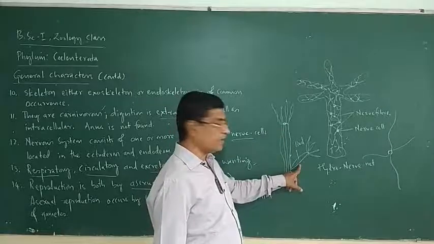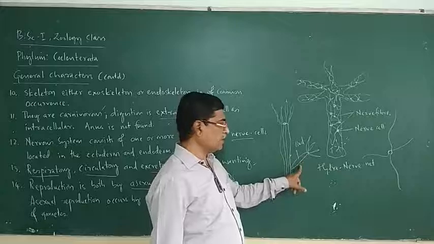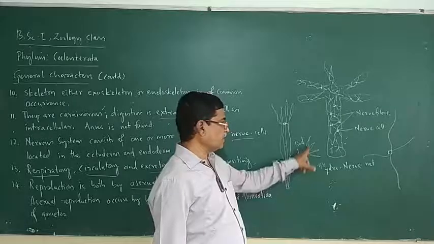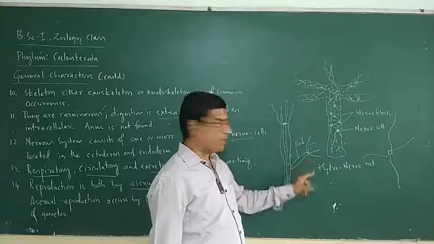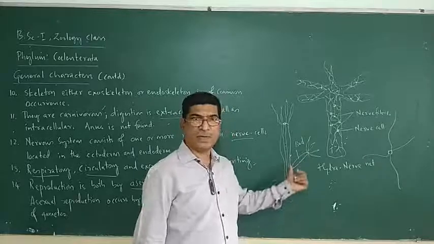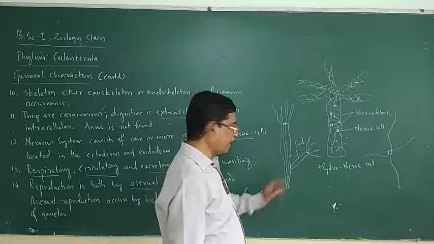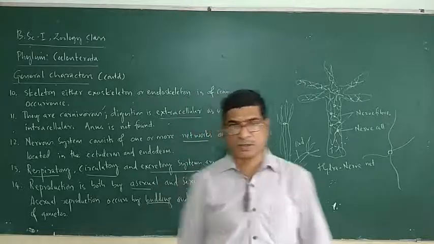So this is Hydra. Hydra reproduces by budding. This is a bud, this one is a bud. It has developed its own tentacles and mouth. Now it can separate from its parental body. So by budding, asexual reproduction occurs.